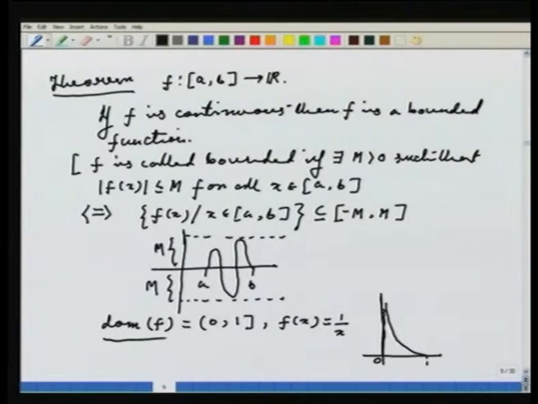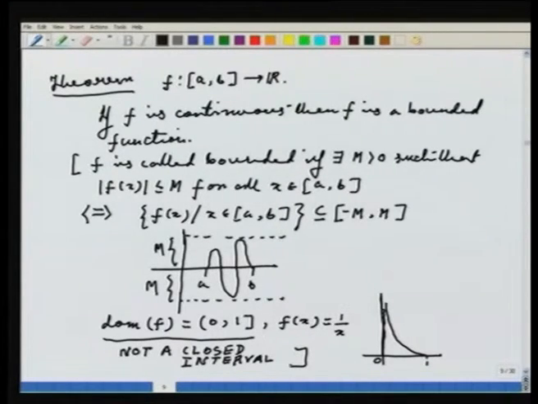Okay. So, unbounded functions do exist, but the thrust of the theorem is that if f is continuous and the domain of f is a closed interval, then f has to be a bounded function. Notice that in my example, the domain of f which I have taken is not a closed interval.